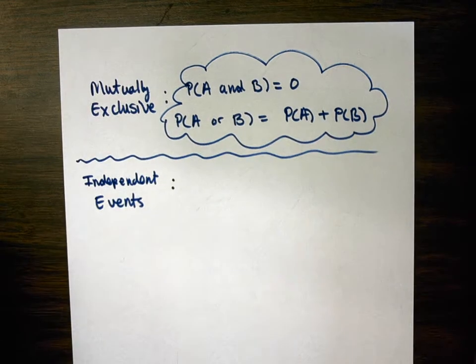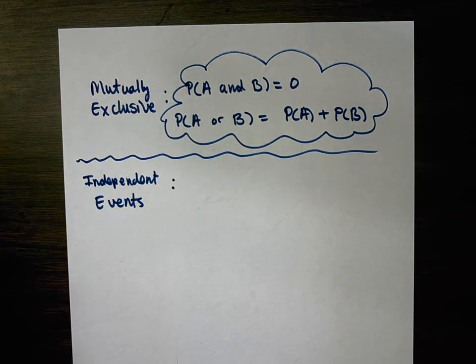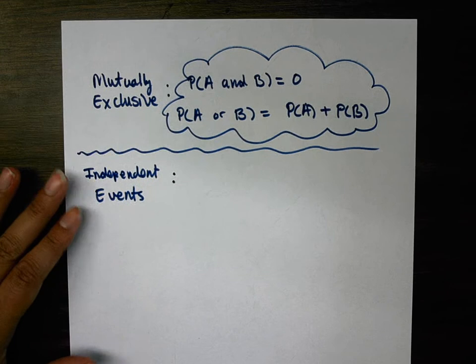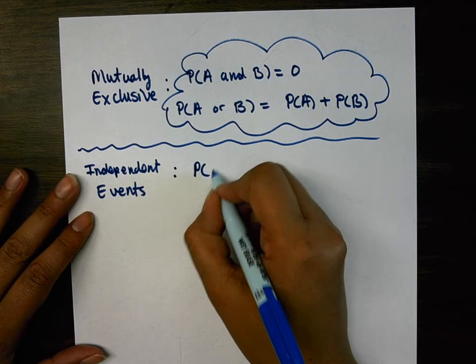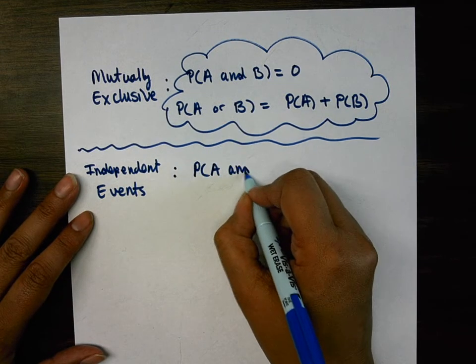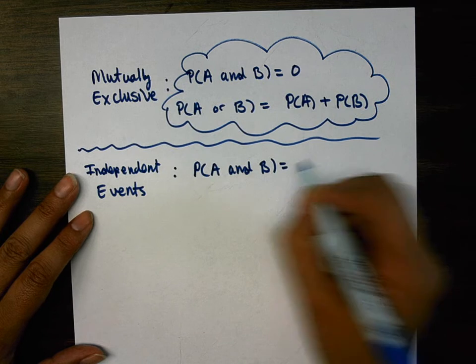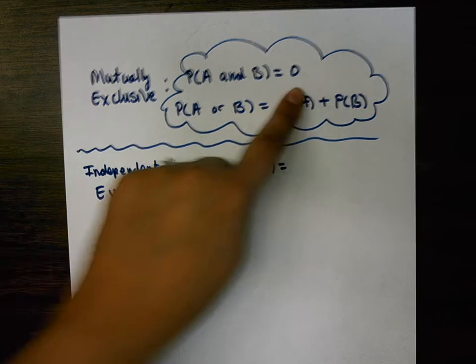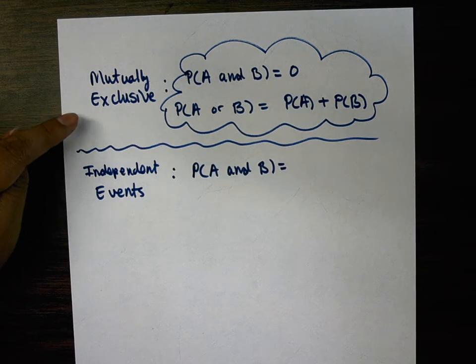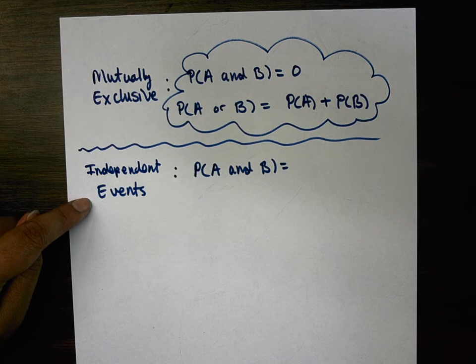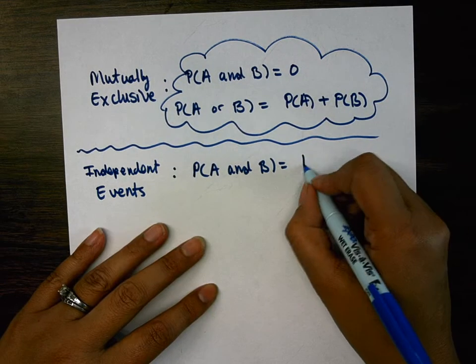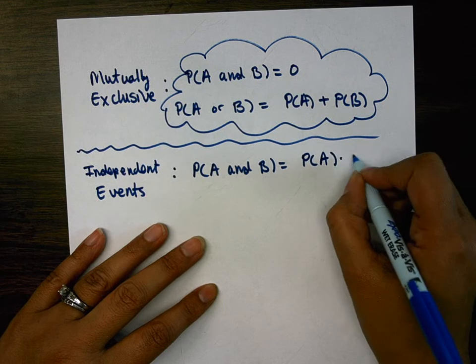All right. Probability of A and B, and it is not 0. Why is it not 0? Because it's only 0 when they're mutually exclusive. And we did not say it was mutually exclusive here. What does and mean? Multiply. P of A times P of B.